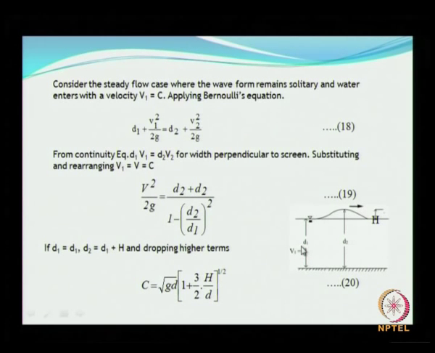But then d1 is equal to d1, whereas d2 is going to be d1 plus the height of the wave, H. So substitute in this equation, then you get an expression for the speed of the solitary wave.